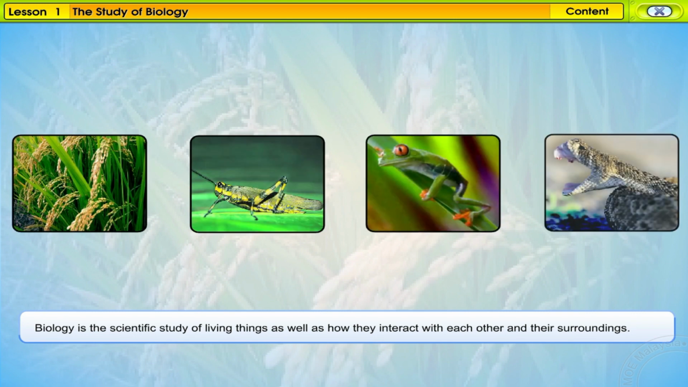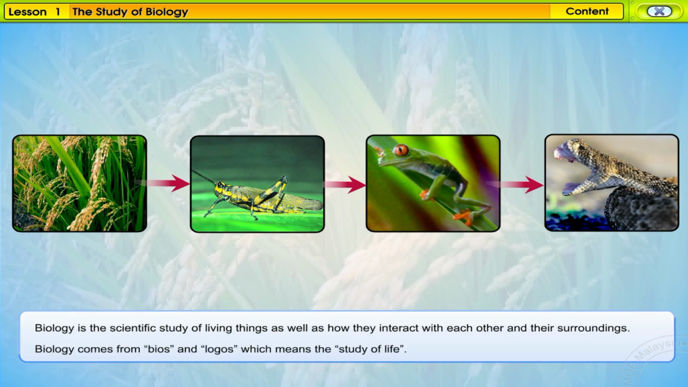Biology is the scientific study of living things, as well as how they interact with each other and their surroundings. Biology comes from 2 old Greek words, bios and logos, which literally means the study of life.